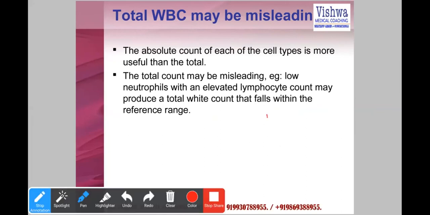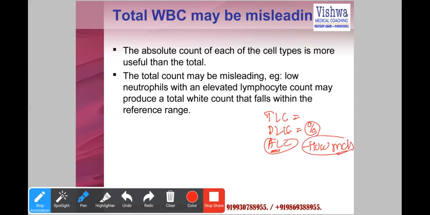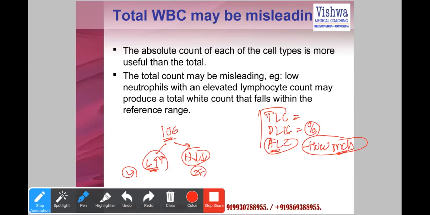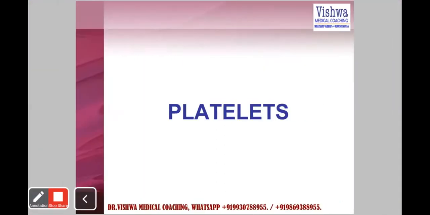So what are TLC, DLC, and ALC? Total leukocyte count. Differential leukocyte count is the percentage, but absolute leukocyte count is how many cells are there. Because when we are comparing 100 cells, let's say lymphocytes have increased, you may misinterpret that neutrophils are reduced. But this is what is normal; it is because of the lymphocyte increase. So ALC has more significance.